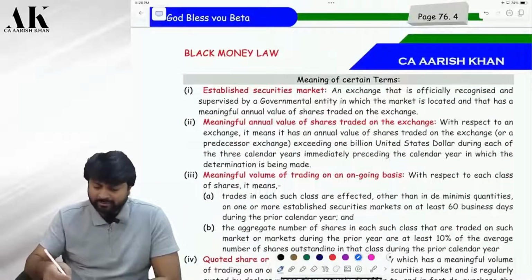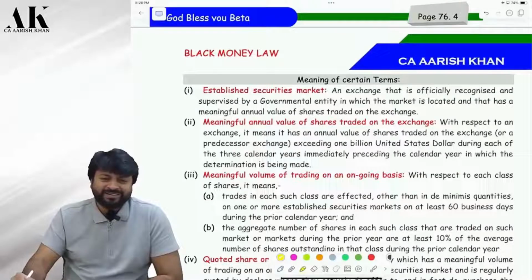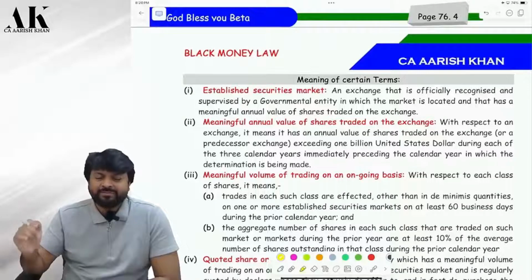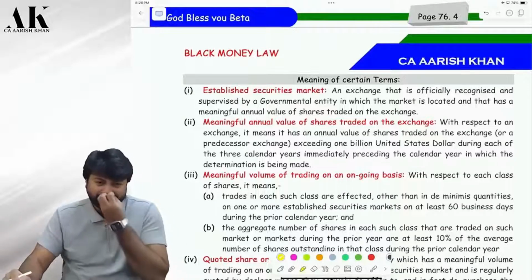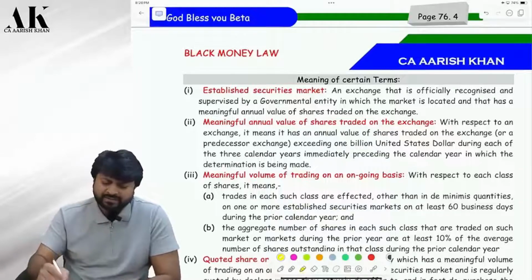Not very relevant to remember all these things, please. We cannot remember all these definitions, established security market and all. They used to not ask this even in paper 6 earlier, in the elective paper. They used to ask some straightforward questions. But still we'll see once.